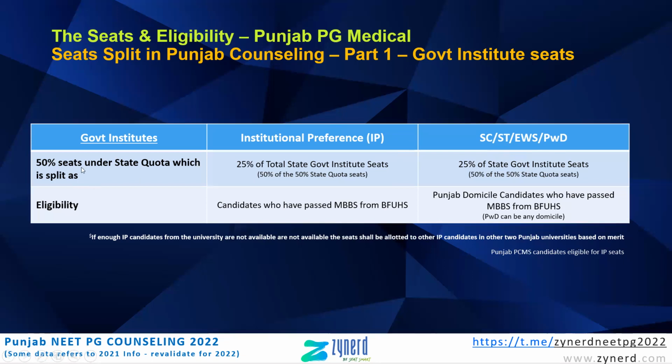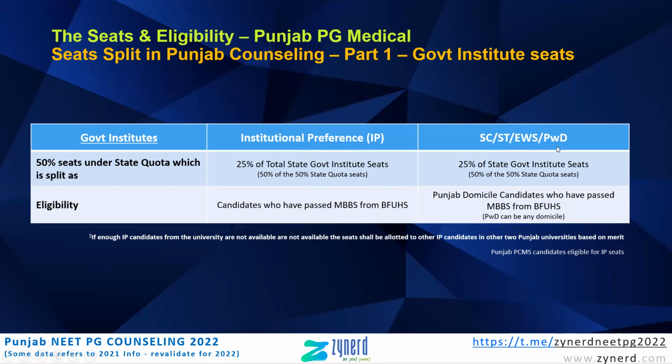What are the seats? 50% of the seats under any government institute would be under the state quota. Out of these, 50% come under institutional preference, and the rest 50% come under SC, ST, EWS or PWD reservation criteria. Who is eligible for institutional preference? Any candidate who has passed MBBS from BF-UHS is eligible for institutional preference. Now, this means even if you are not a domicile of Punjab, you are eligible for this set of IP seats under government institutes.